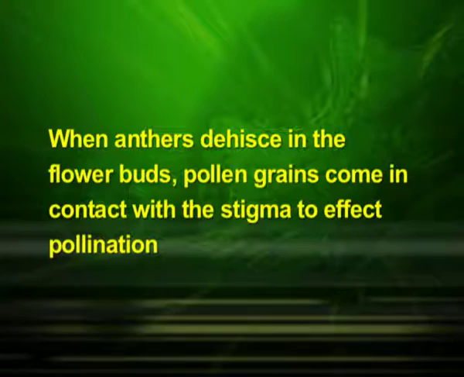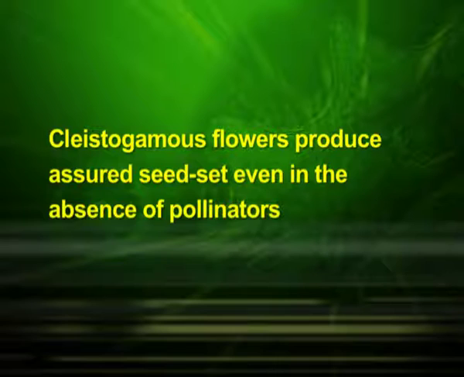In such flowers, the anthers and stigma lie close to each other. When anthers dehisce in the flower buds, pollen grains come in contact with the stigma to effect pollination. Thus, cleistogamous flowers are invariably autogamous as there is no chance of cross-pollen landing on the stigma. Cleistogamous flowers produce assured seed set even in the absence of pollinators.